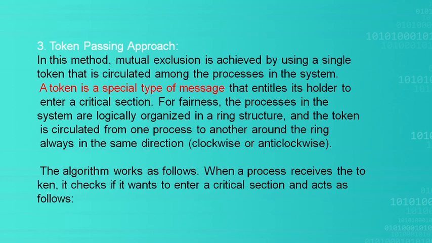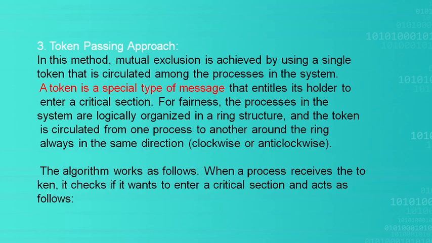And the third approach to mutual exclusion is token passing. Mutual exclusion is achieved by using a single token. You all know a token, right? When you have a token, you can get the money from the counter.